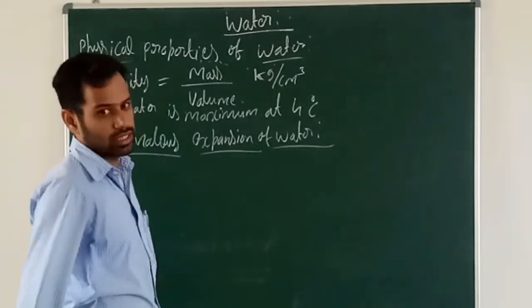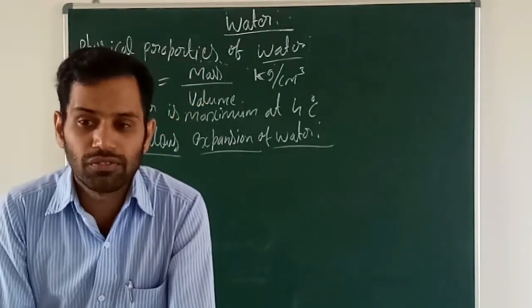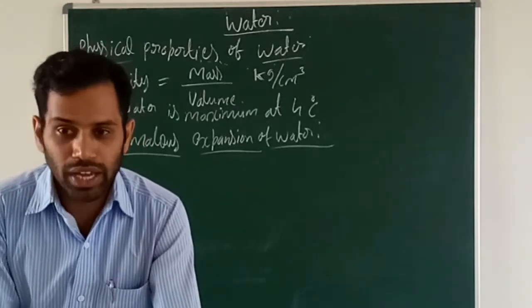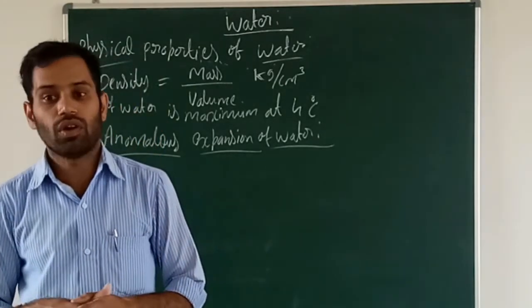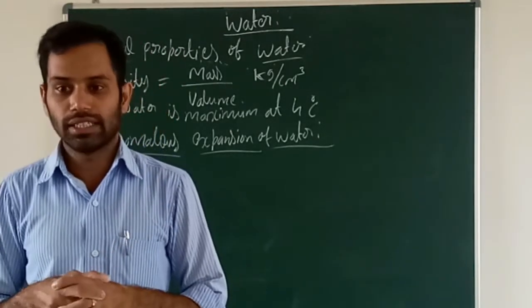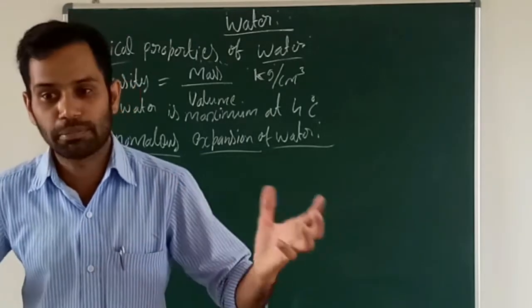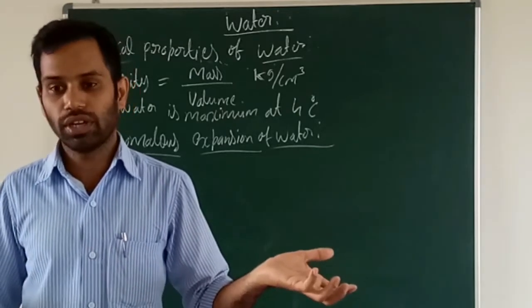Water has an unusual physical property. When water is cooled, it will contract. That is one physical property. And if you raise the temperature, it starts to expand at 4 degrees Celsius.